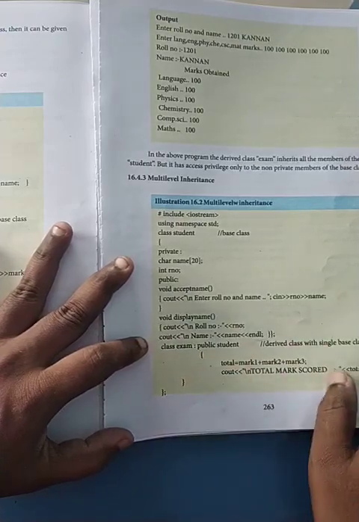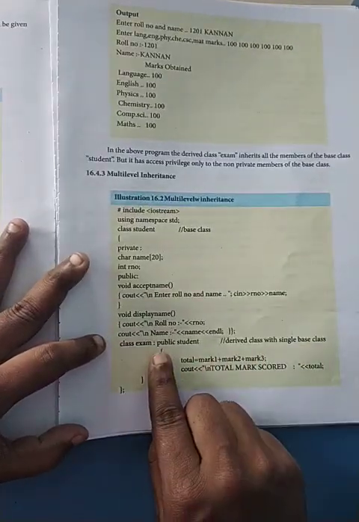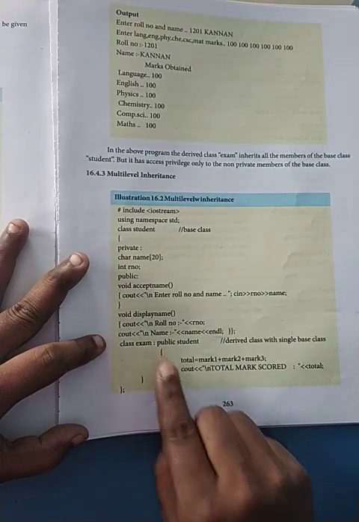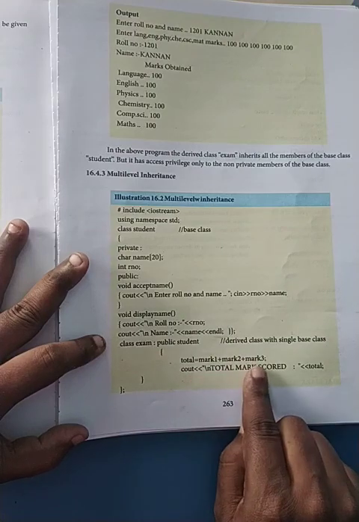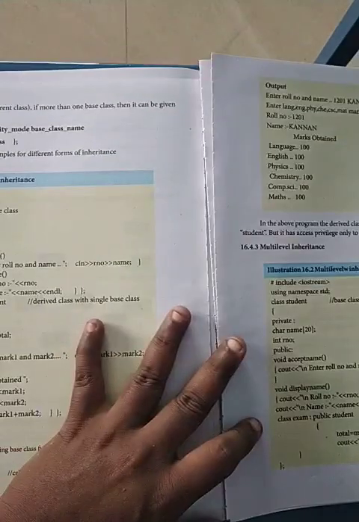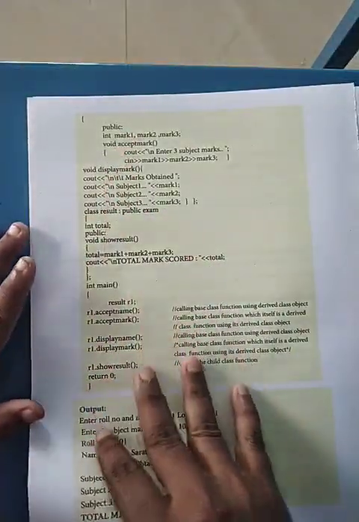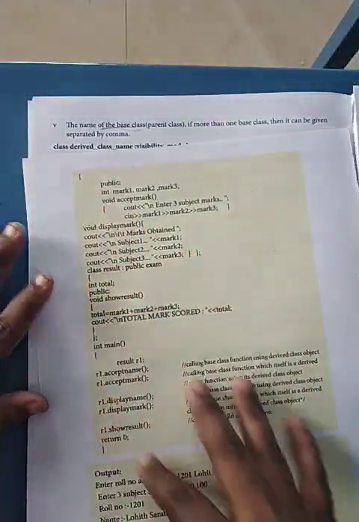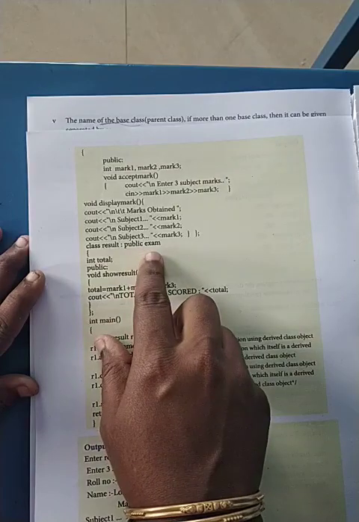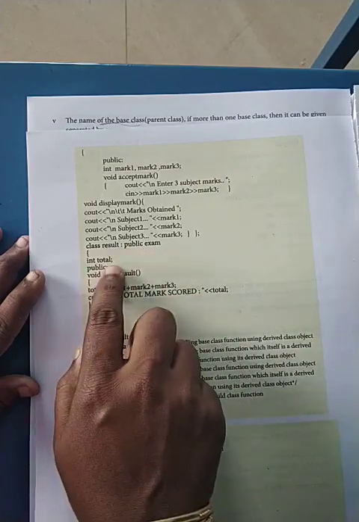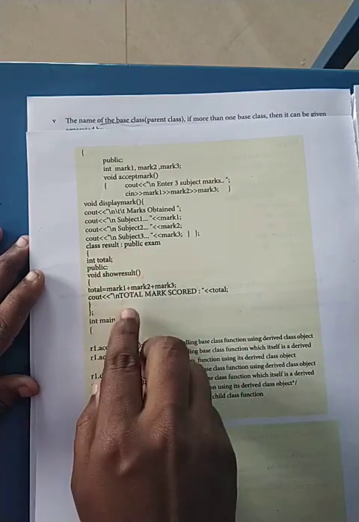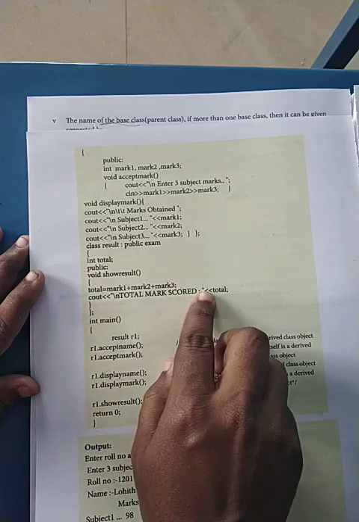Now the first child class. Here what I am going to do is just find the total marks. Now coming to the third one, our last class, public exam. In this I am going to write the show result. Here I am going to just display the result.